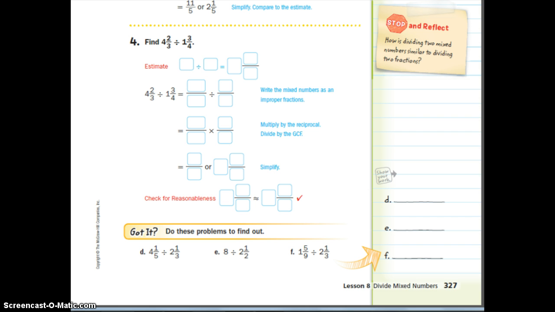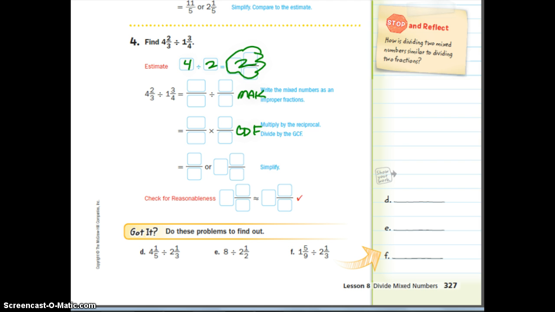Okay, so we got 4 2/3 divided by 1 3/4. Okay, so let's just say 4 divided by 2 and get 2. I don't know why they want to think about getting a fraction. They probably said 5 divided by 2 and got 2 1/2. But again, I just need an answer that is in the ballpark. So now we have to turn these into improper fractions. So we're going to MAC attack, and then we're going to copy dot flop.